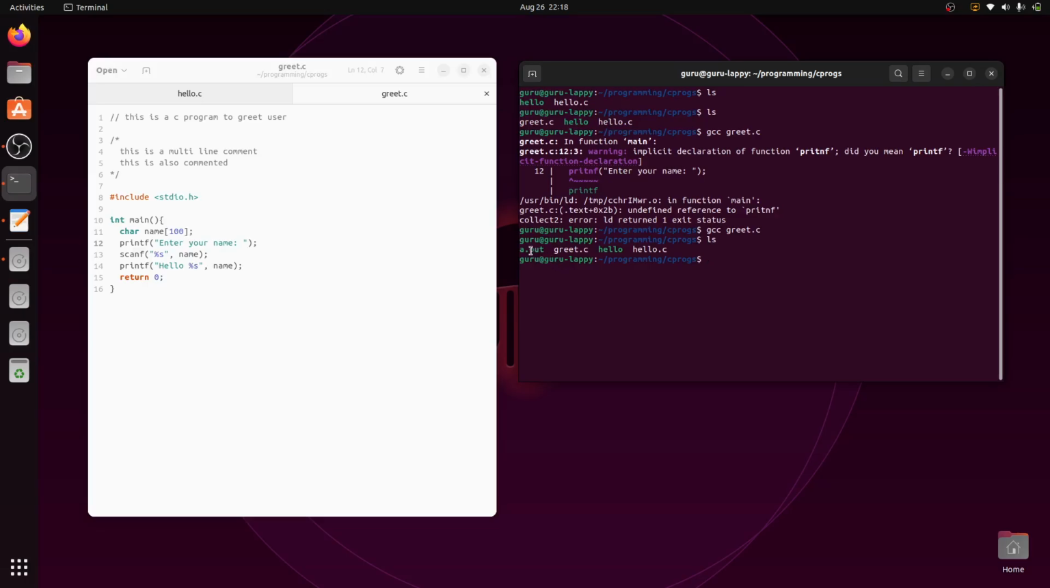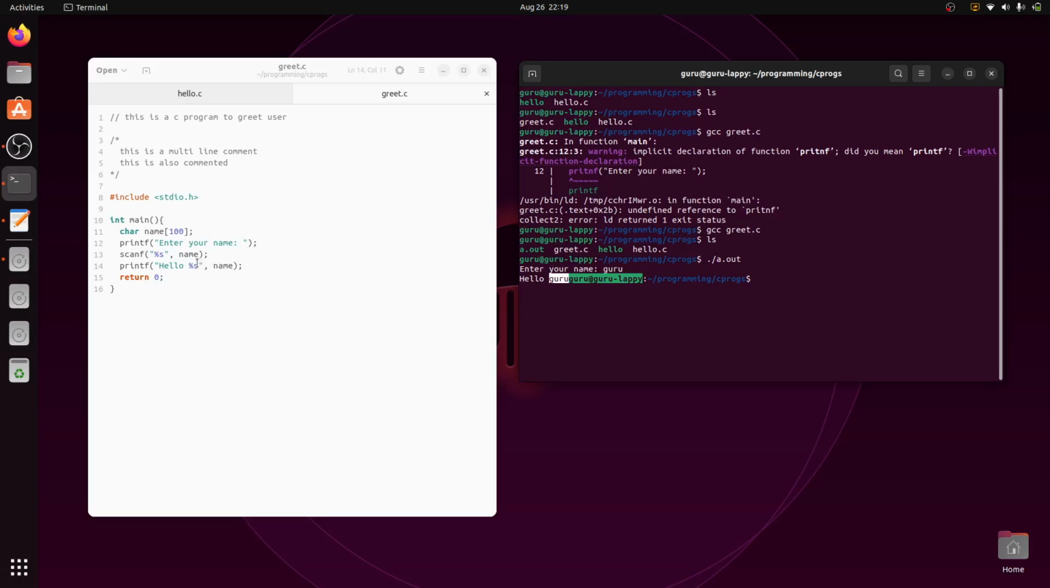Now if I look, I have a.out. So now I'm going to execute that a.out. It is asking me to enter the name. You can see it has executed this statement. Now it is executing this statement, but since it is an IO operation, it has to read the input, so that's why it is waiting. Now I'm going to give my name, Guru, and press enter. After this, it has executed the next line, and you can see it has printed hello as it is, and then it has replaced that percentage s with whatever name I have entered.